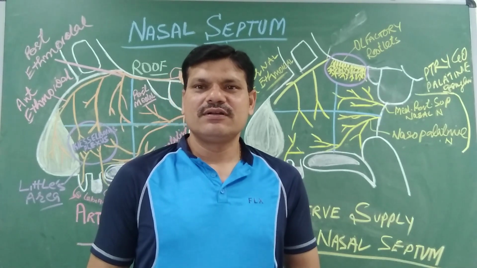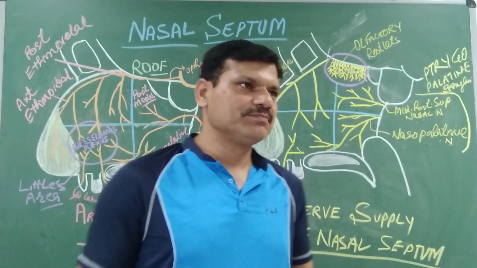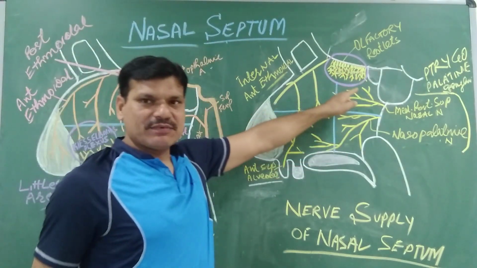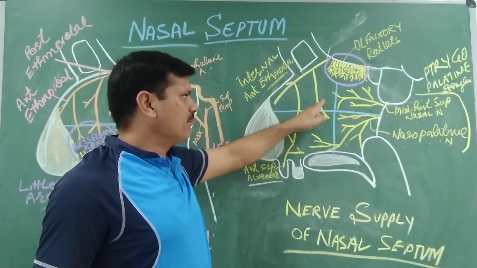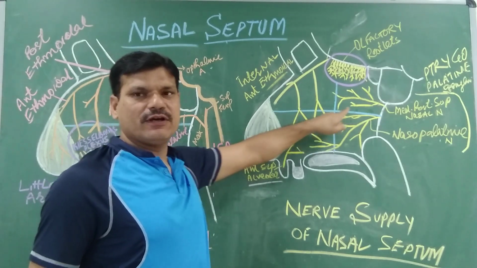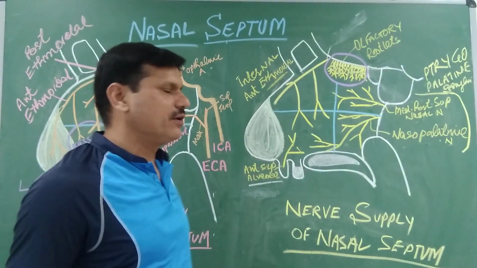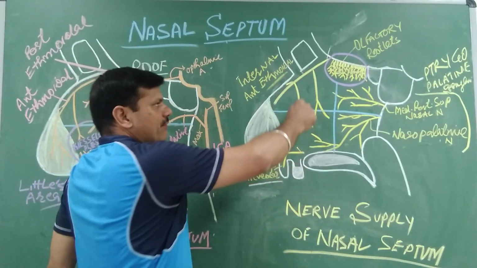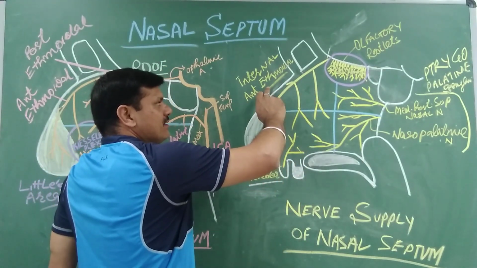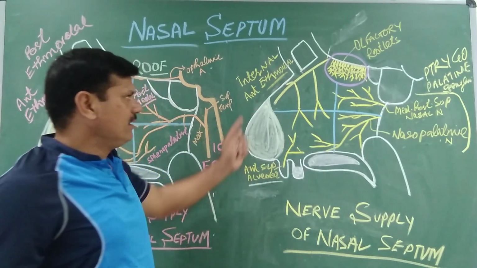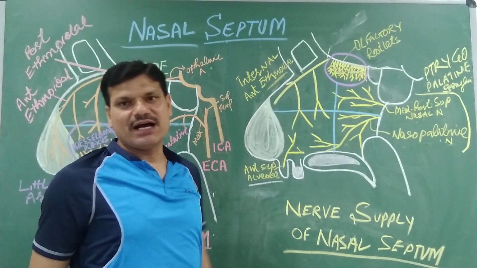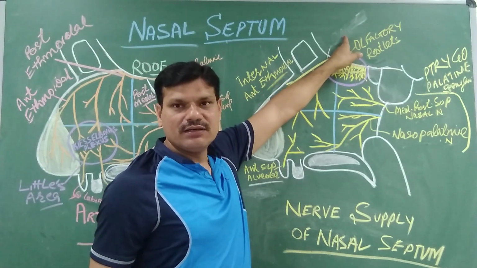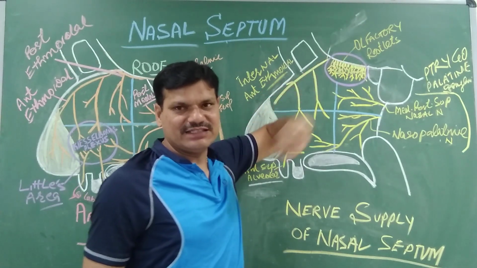So now the nerve supply to the nasal septum. We have again four parts: anterior superior, anterior inferior, posterior superior and posterior inferior. The anterior superior part of the nasal septum is innervated by the internal anterior ethmoidal branch of the ophthalmic nerve, a branch of the trigeminal nerve.